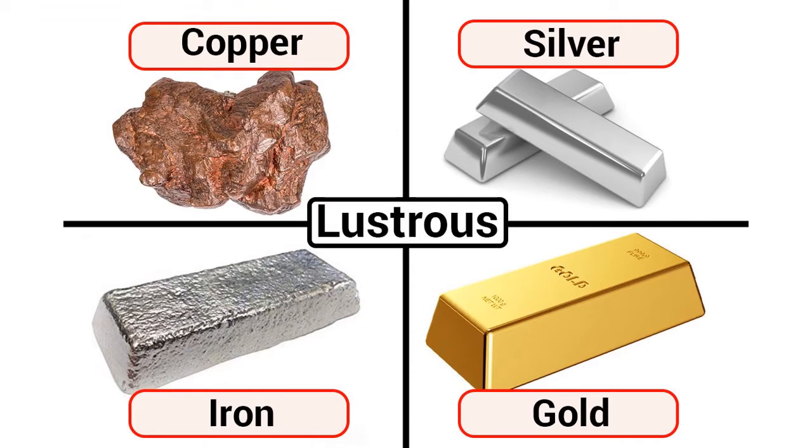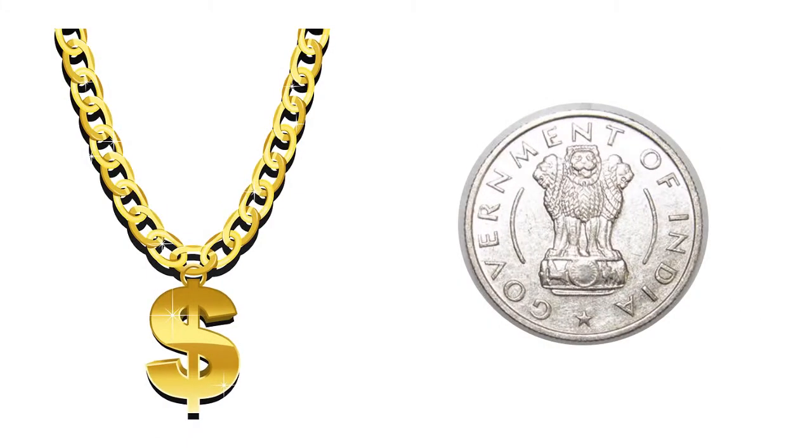These are a few lustrous metals: copper, silver, iron and gold. In daily life, we have these examples. We have jewelry as well as a coin. So these objects also shine. That is, these objects are lustrous.